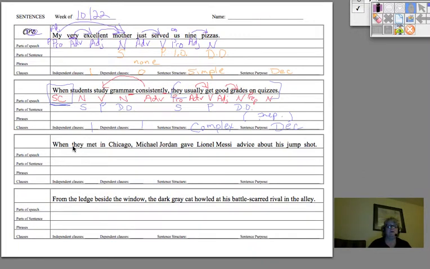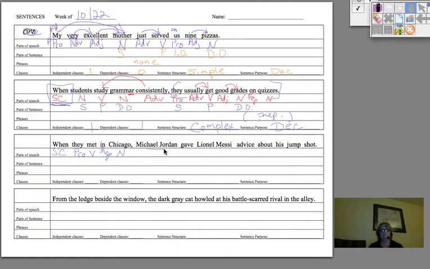Okay, please don't keep going unless you've done all of these yourself first to give it a try. All right. When they met in Chicago, Michael Jordan gave Lionel Messi advice about his jump shot. When, just like up here, is a subordinating conjunction. They, just like there, is a subject pronoun, met is an action, a verb, in Chicago. Noun, and this is a prep showing a relationship, showing about where they met.